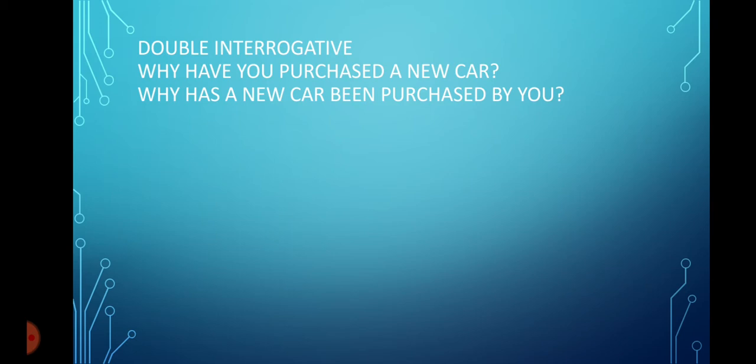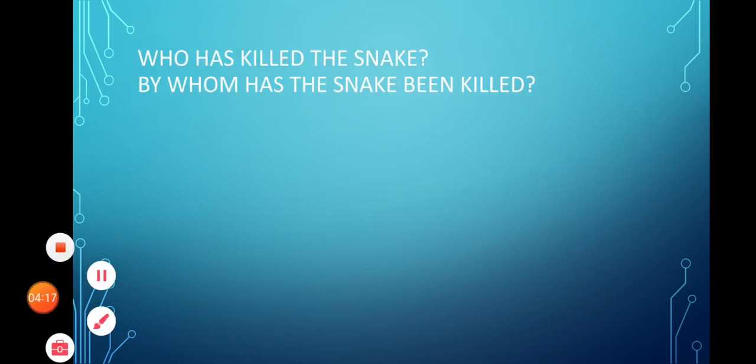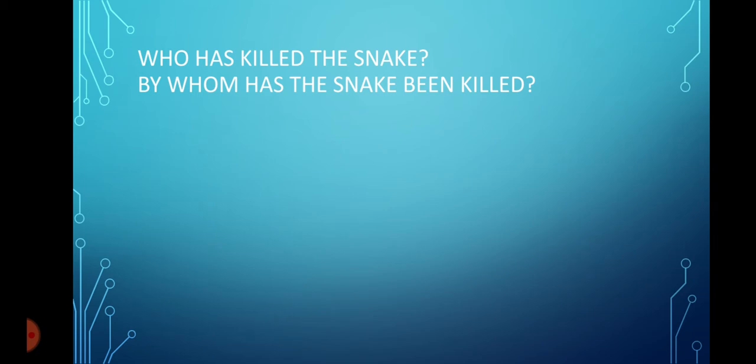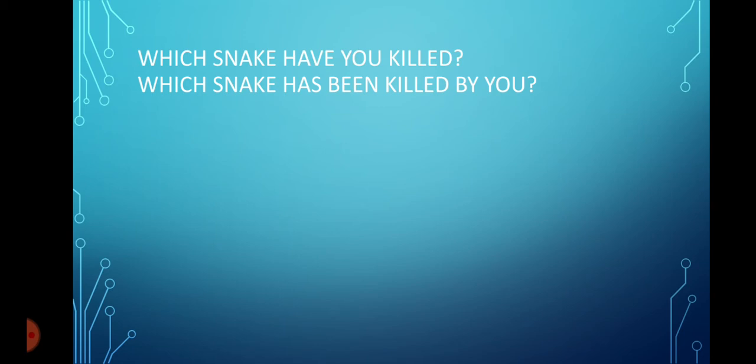That is, we can write one of these helping words at the end of the sentence also, and it will make no difference to the meaning. Then we have who has killed the snake. Now, as we know, who also works as a subject. It is a WH word and it also works as a subject. Who has killed the snake? Now we will make who the object by saying by whom. By whom has the snake been killed? It is in the initial place in the passive sentence also.